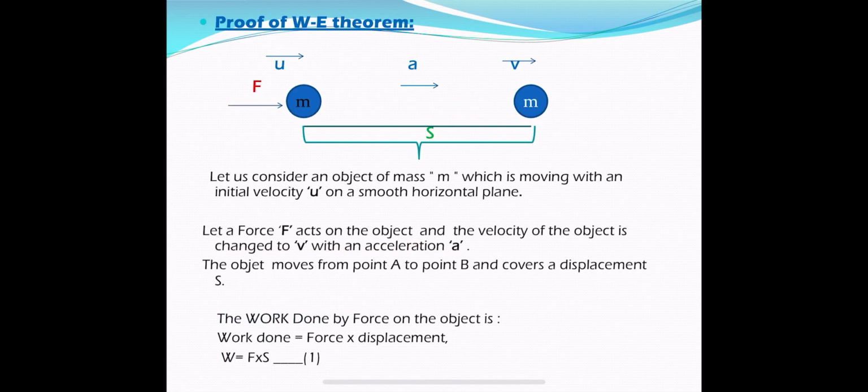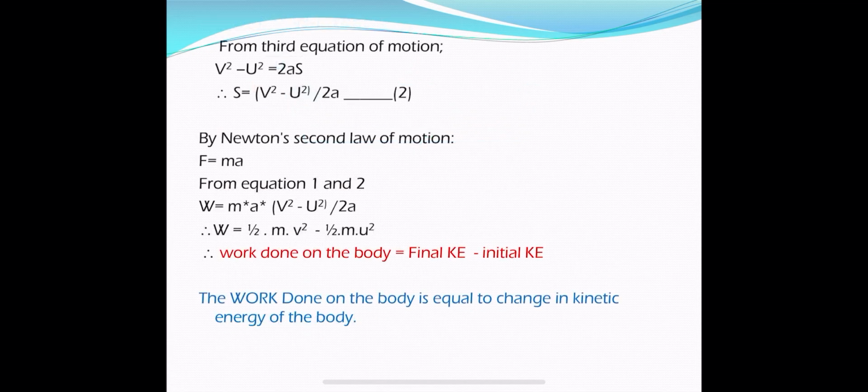Now let us find the work done by the force on the object. Work done is F into s. First of all, we find the displacement of the body according to the equations of motion: v square minus u square equals 2as. From that we can write s is equal to v square minus u square by 2a, and by Newton's second law of motion, F is equal to ma.